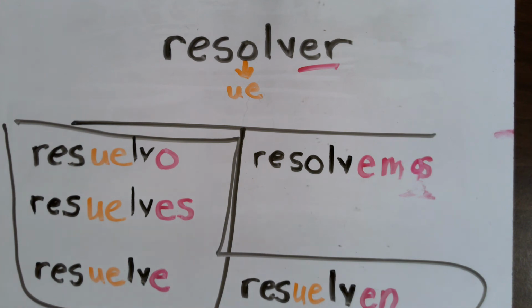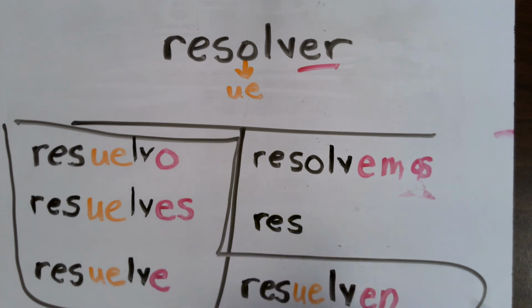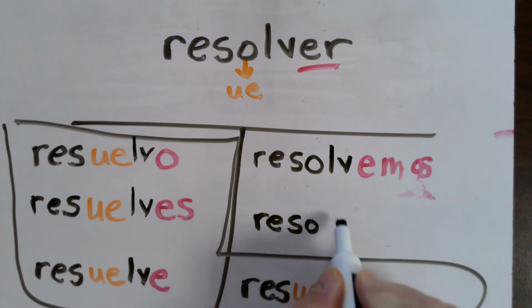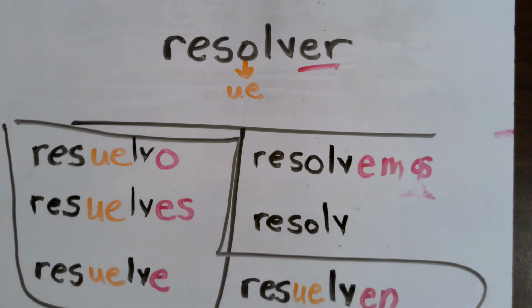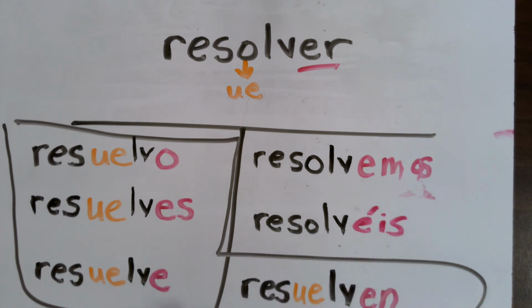For the vosotros, it's outside of the boot. So once I get to that O, I'm going to keep the O, continue with the rest of the stem, and my vosotros ending again for an ER verb is éis. So vosotros resolvéis.